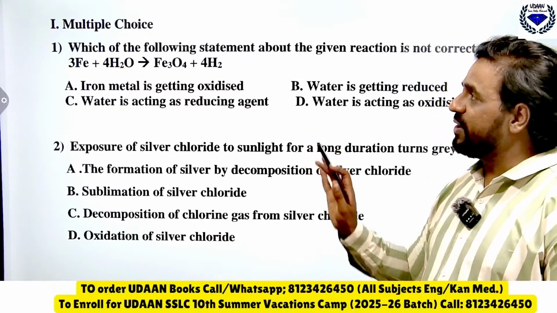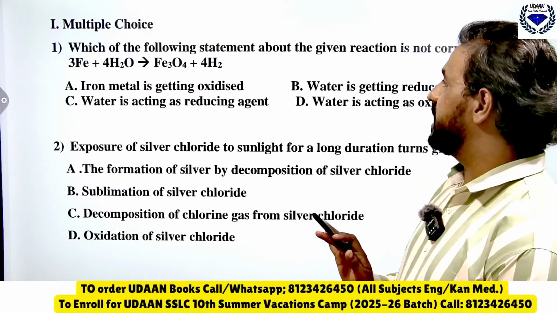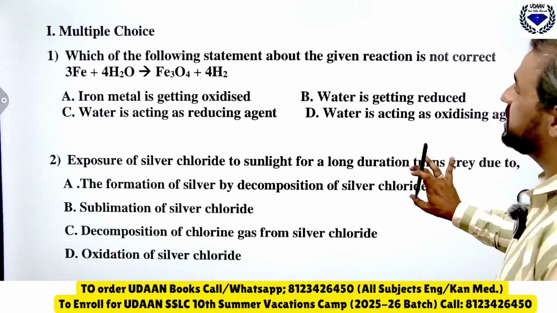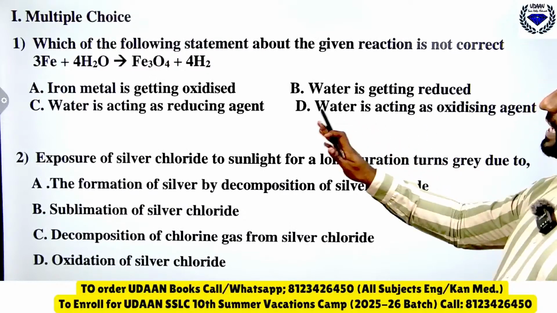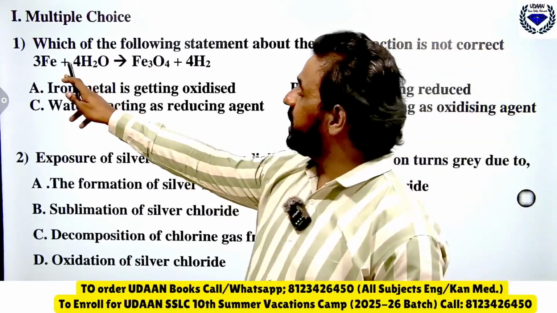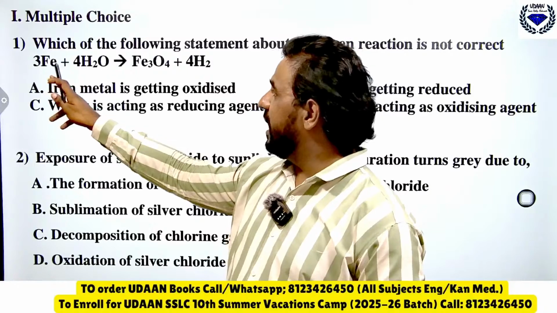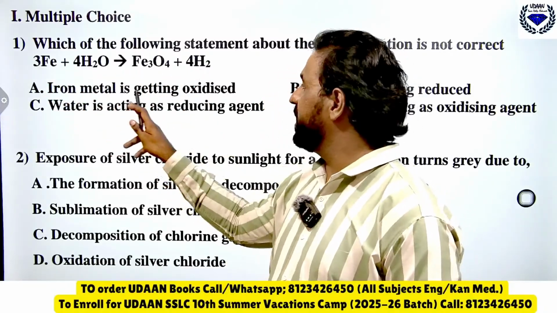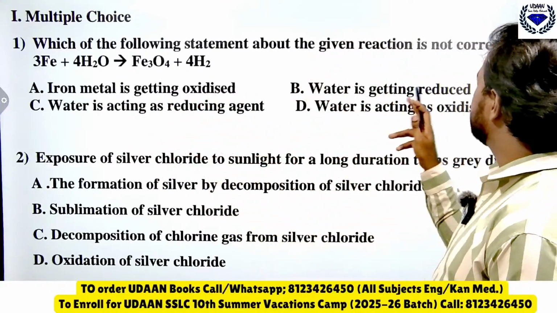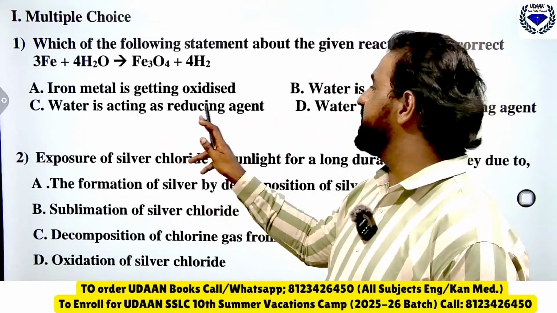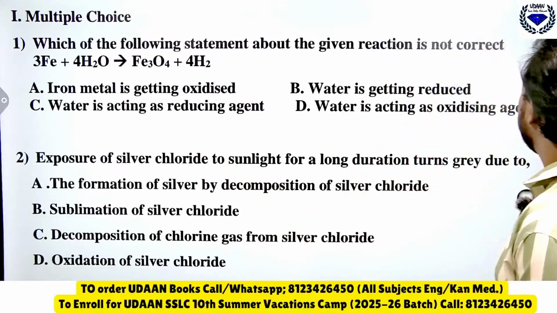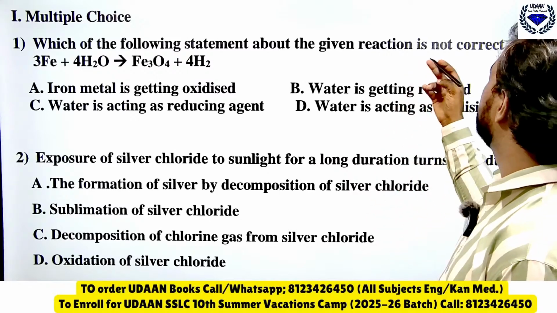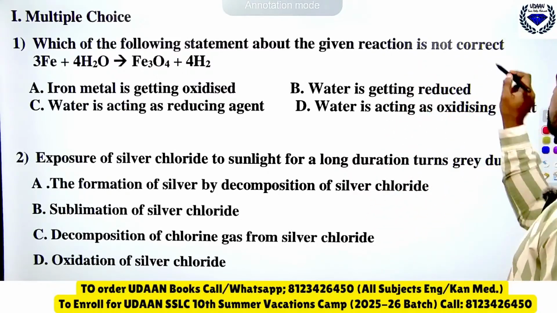What answer can you expect in this question? The question is: which of the following statements about the given reaction is not correct? Option A, the given reaction is 3Fe plus 4H2O gives Fe3O4 plus 4H2. Iron metal is getting oxidized, water is getting reduced, water is acting as a reducing agent, water is acting as an oxidizing agent. Let me know which option is wrong here. They are asking which option is not correct.